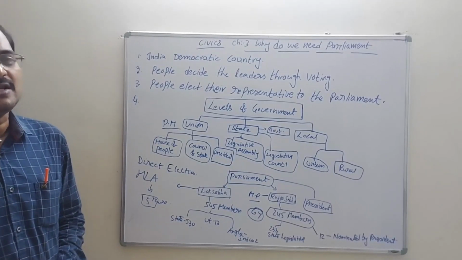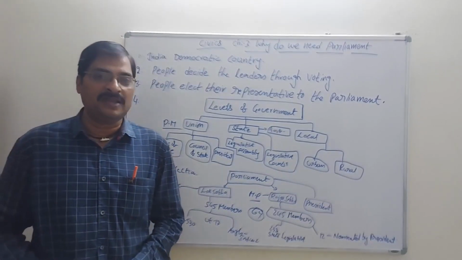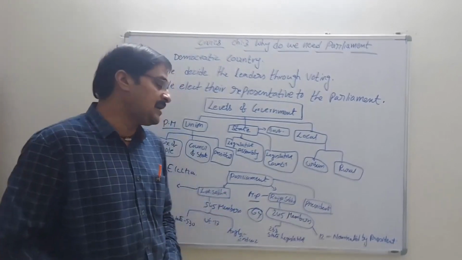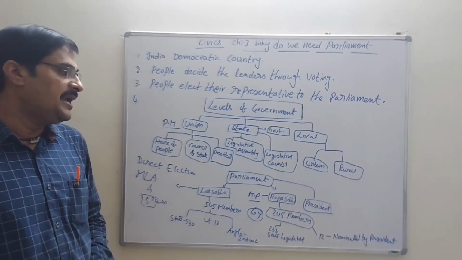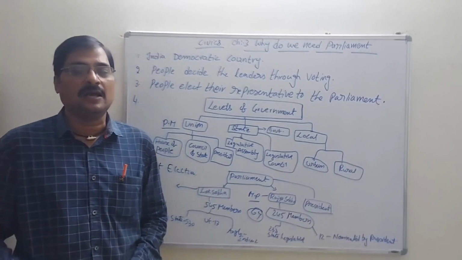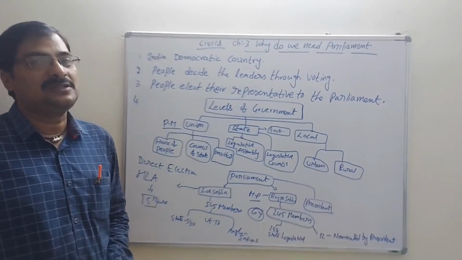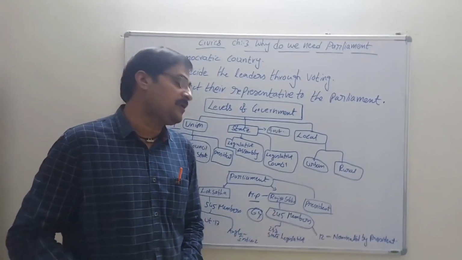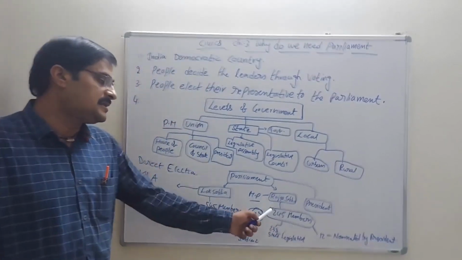After every general election, the MLAs are changed. Now come to the MP, member of parliament, in the Rajya Sabha. It is the upper house, and every 2 years members change in the Rajya Sabha. The total tenure is 6 years only. There are 245 members in the Rajya Sabha.